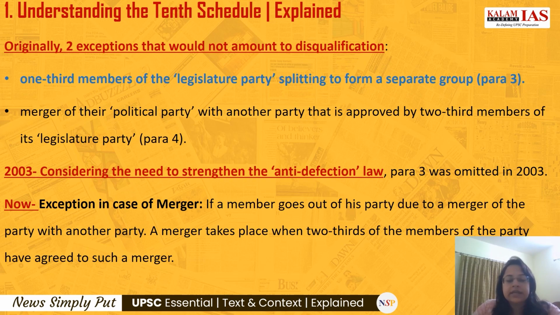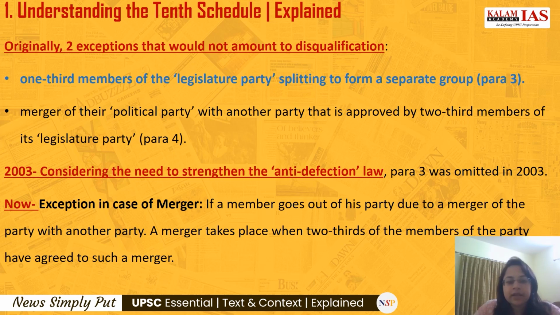Originally there were two exceptions in this anti-defection law. I assume you have completed your polity classes and know about the 10th Schedule, and all the details are given in your polity book.